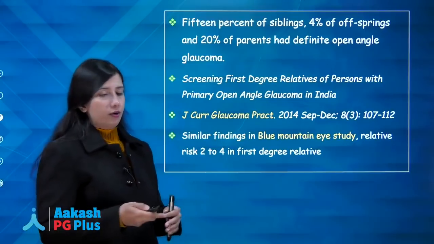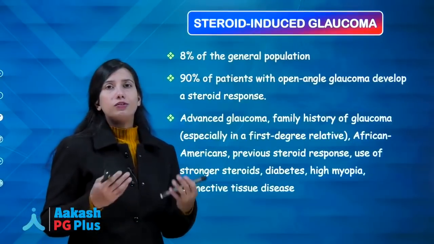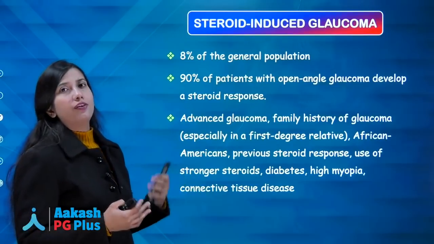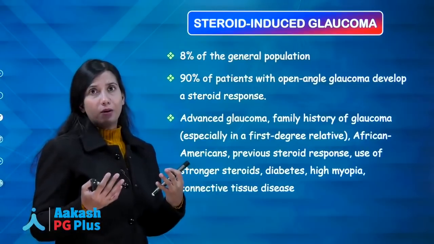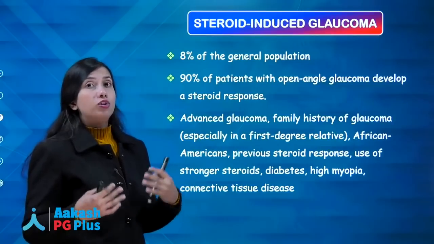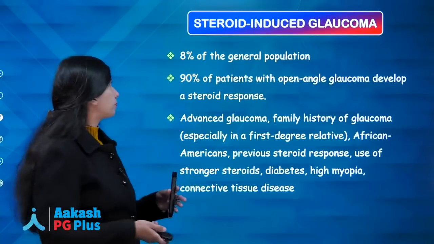than 1%. Now steroid induced glaucoma, as you know, steroids cause accumulation of glycosaminoglycans in the trabecular meshwork and decrease aqueous outflow by an open angle mechanism and cause steroid induced glaucoma. Steroid induced response is a normal thing, but it is exaggerated in certain people.